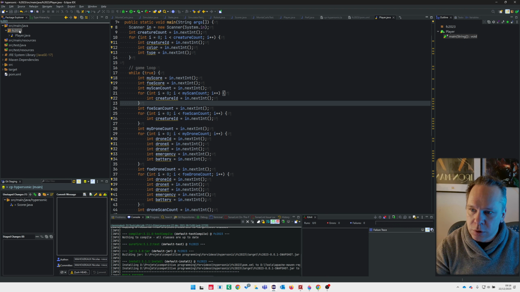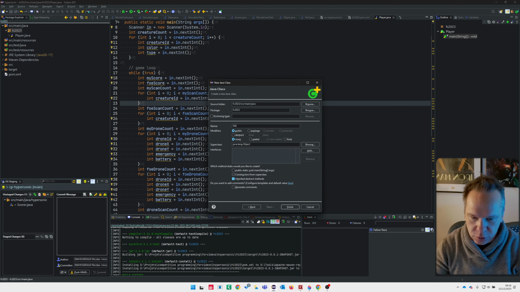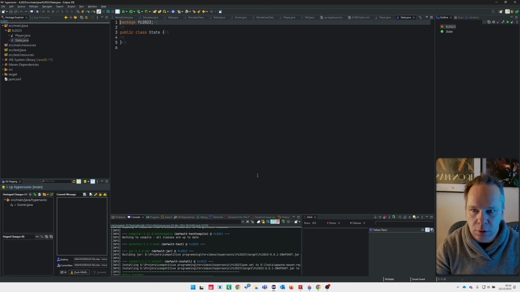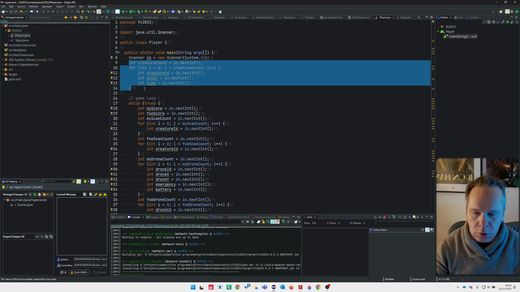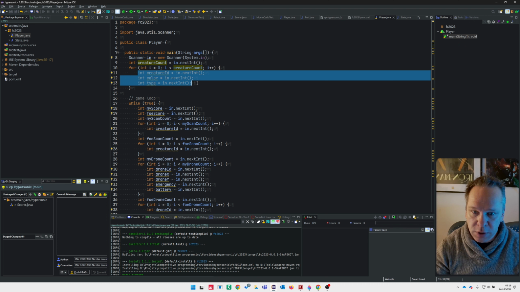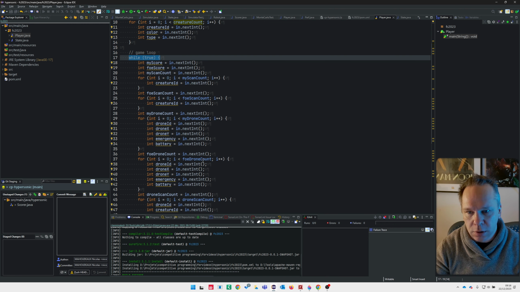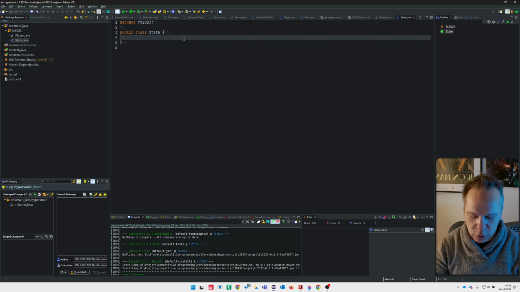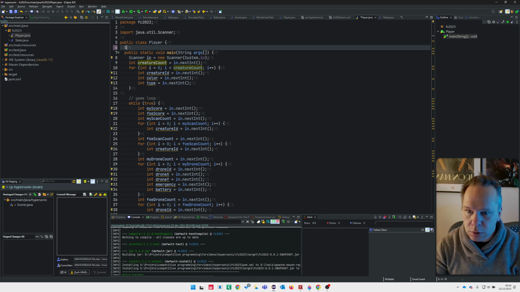So the first thing I have to do, I will go into the project to focus on the code. The first thing I do is create a class which is the state. So it represents the state of the game. Here you see that there is an init phase where Codingame sends the creature count with some information, and then the main loop, which is what input we will get at each turn.